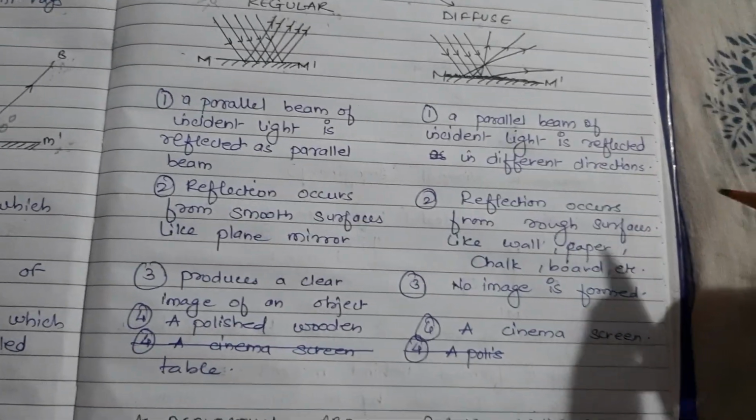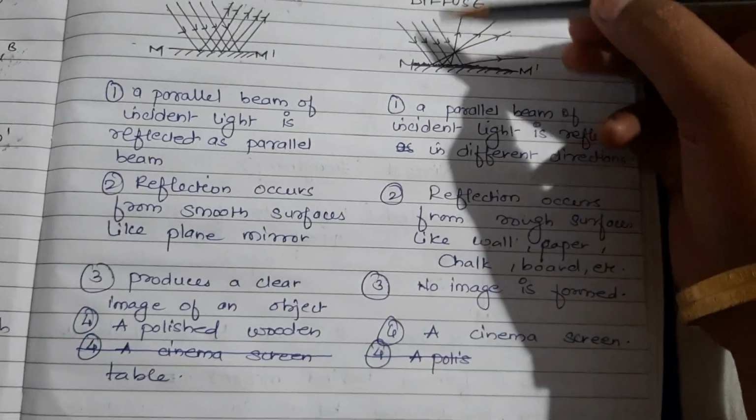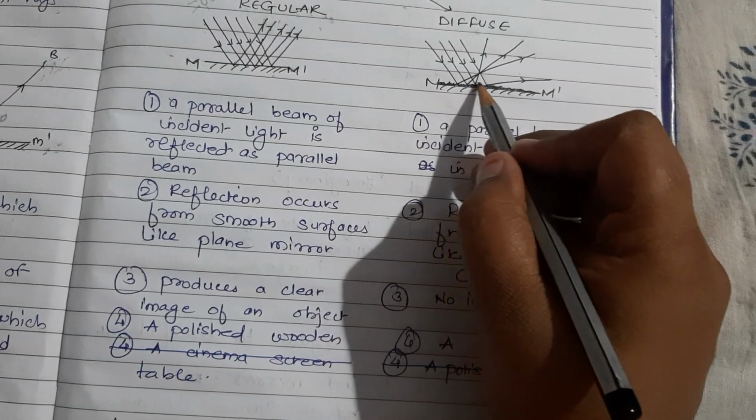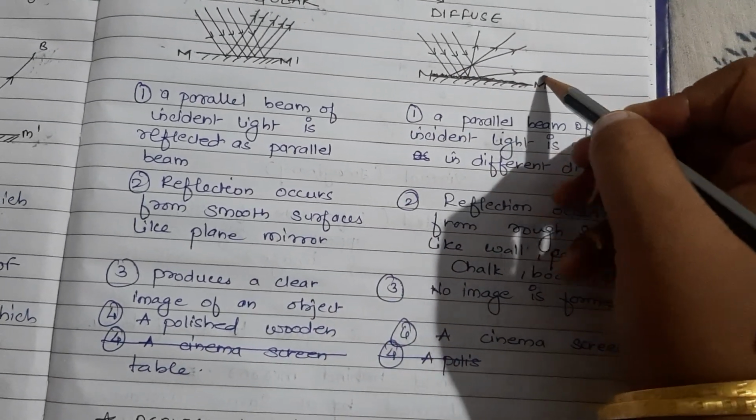Means that if the incident rays are parallel and the reflected rays are also parallel, it is a regular reflection. But in the case of diffuse reflection, what happens? Though the incident rays are parallel, due to the irregular surface the reflected rays are not parallel to each other.